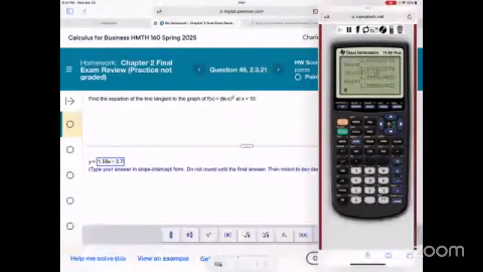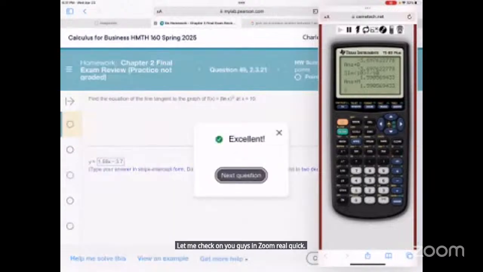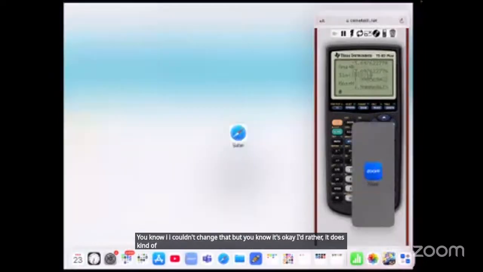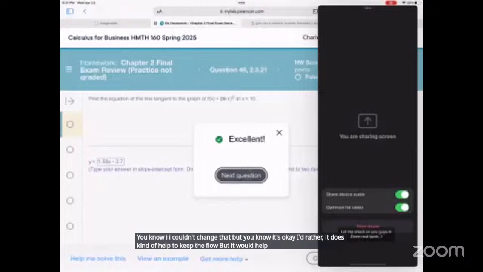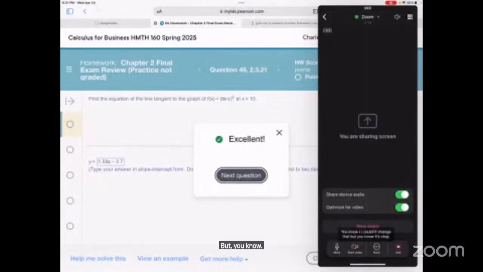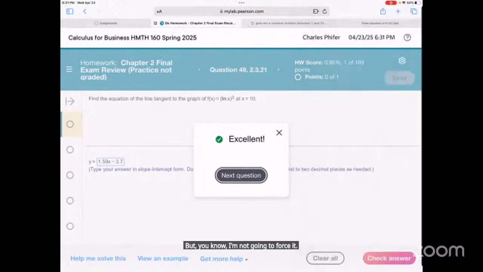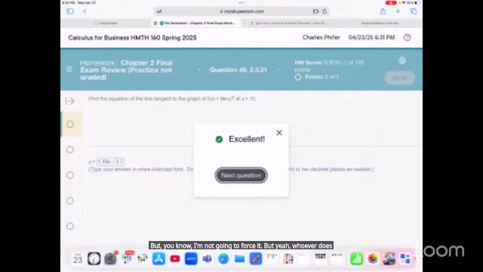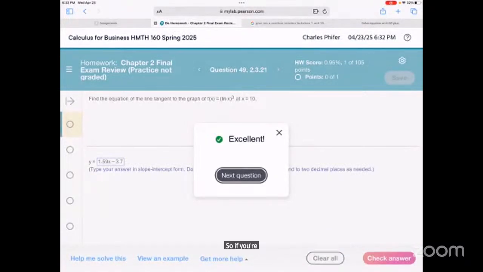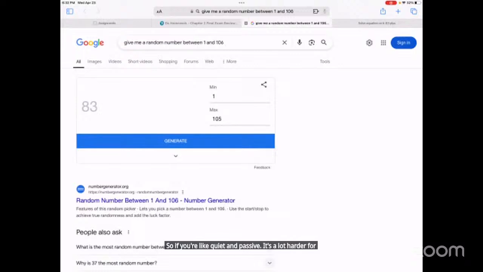Okay, let me check on you guys' Zoom real quick. I know you guys tend to be muted. I could change that, but it's okay. It does help to keep the flow, but you all would be better off if you talked more. I'm not going to force it. But whoever does the most talking does the most learning. That's the only reason I know this stuff, is I talk about it so much. If you're quiet and passive, it's a lot harder for stuff to get through, but it's okay.